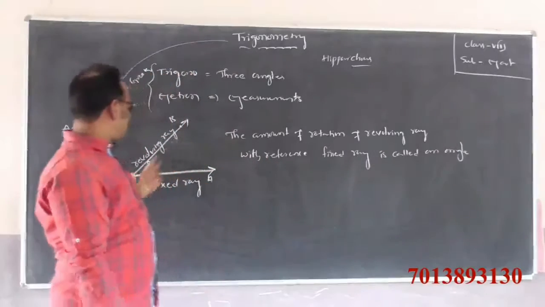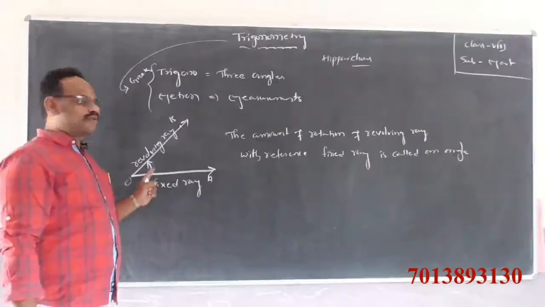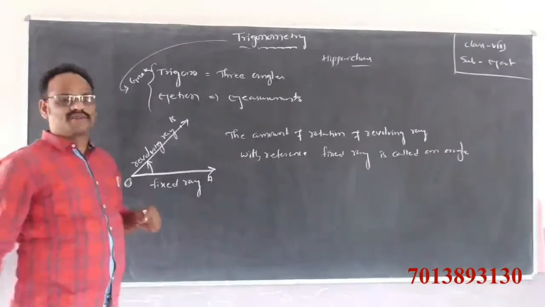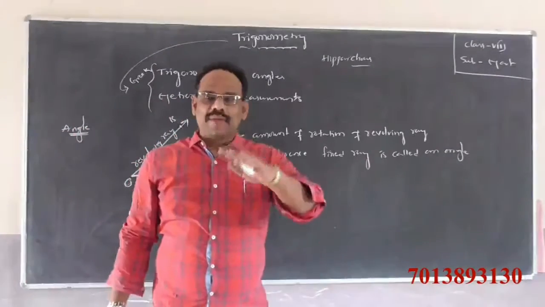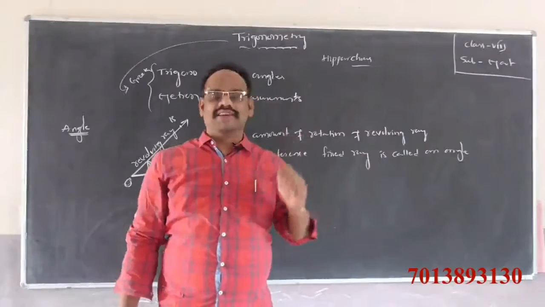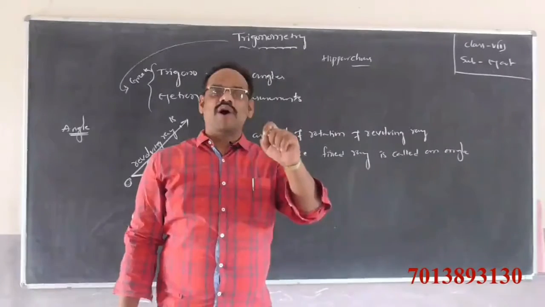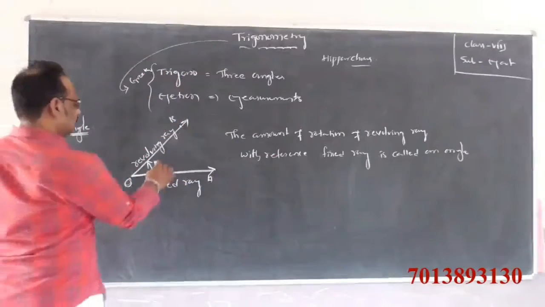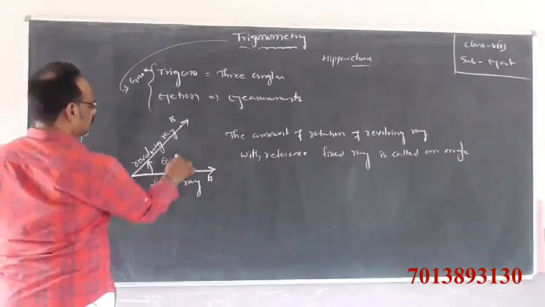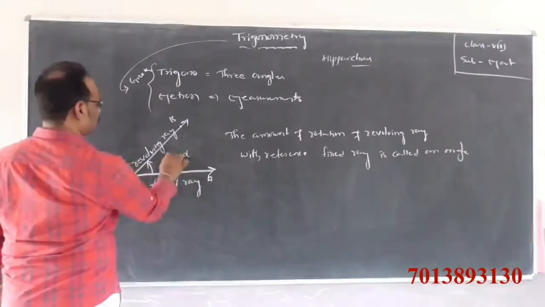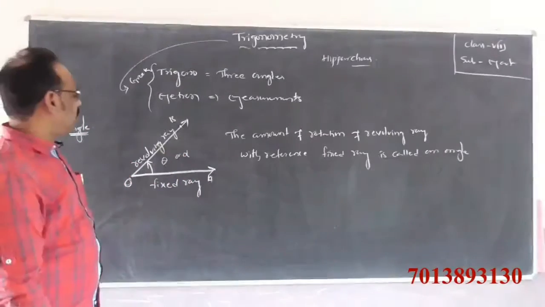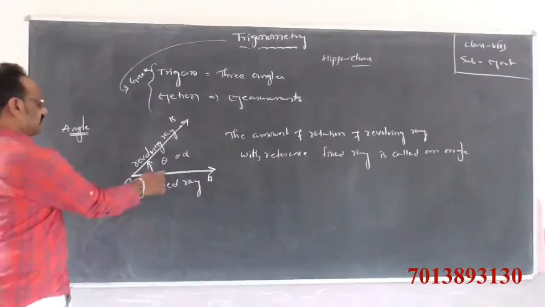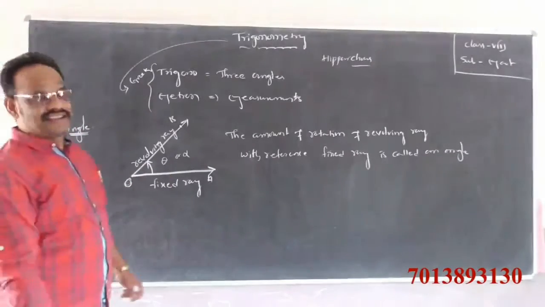Or the union of two rays having the same initial point is called an angle. It is denoted by the letter theta or alpha.